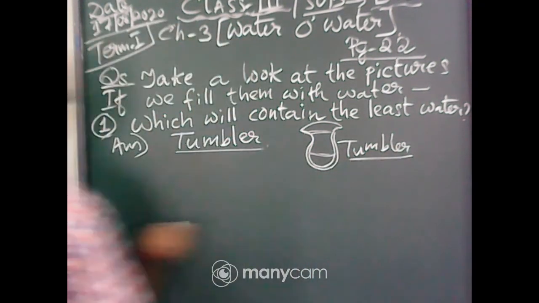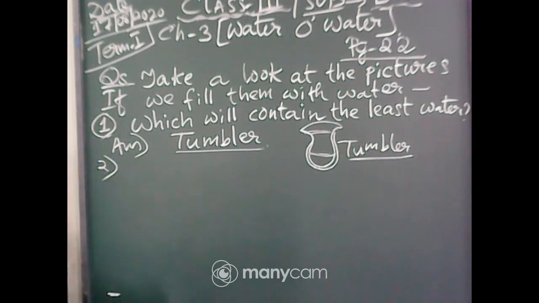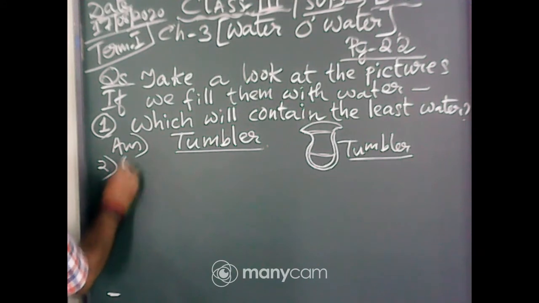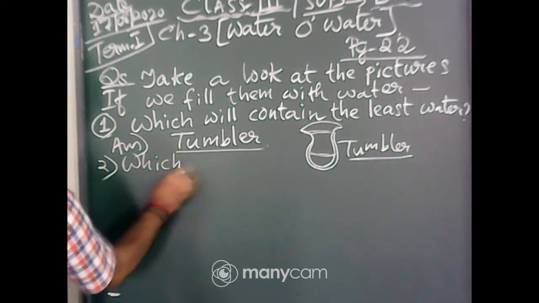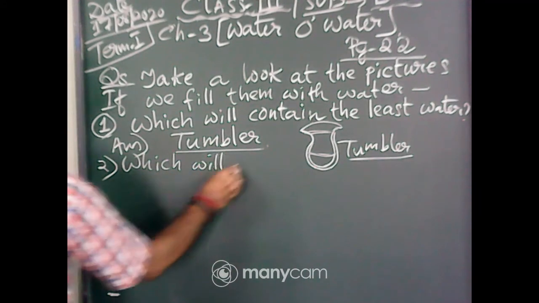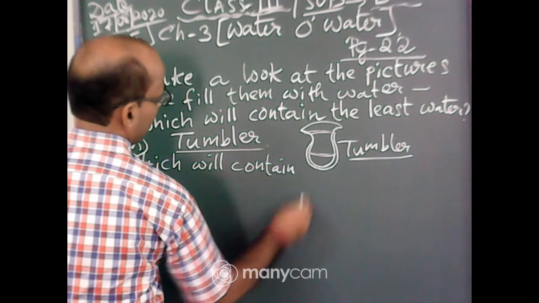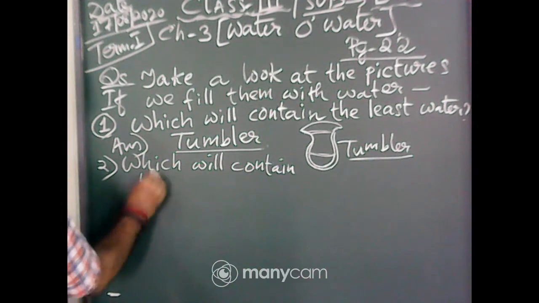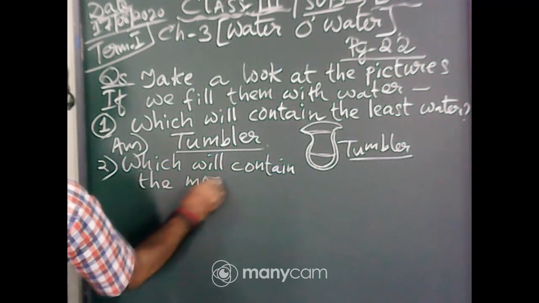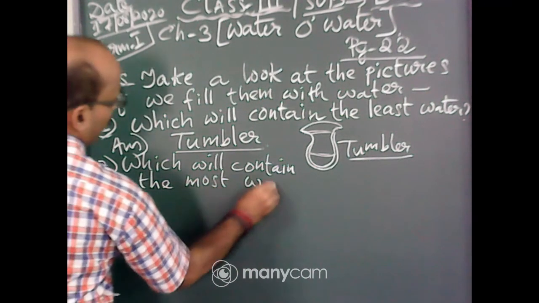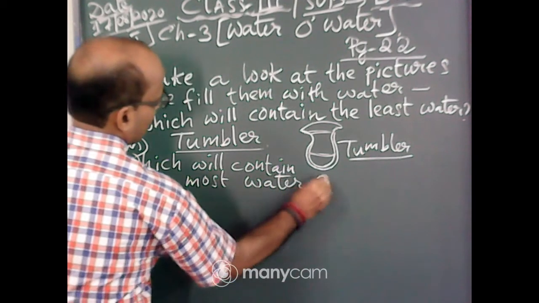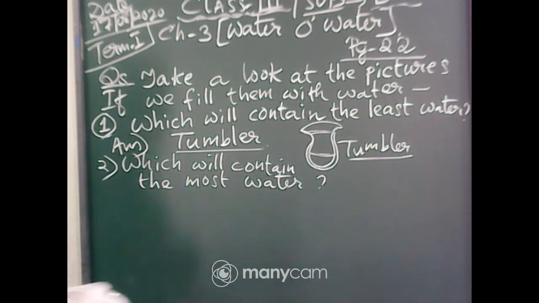You will write tumbler. Now, question number 2, which will contain the most water? Anybody? Yes, Daksha, very good.